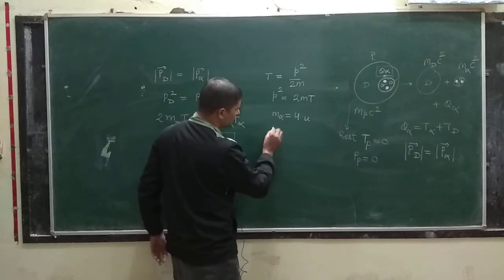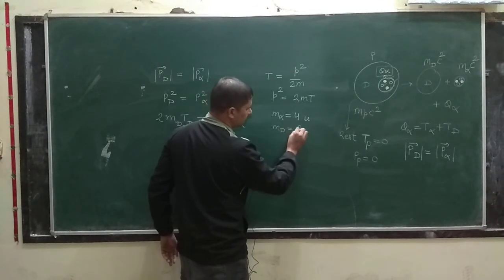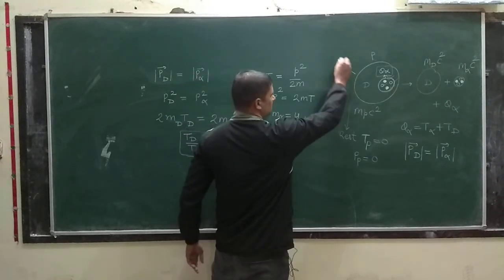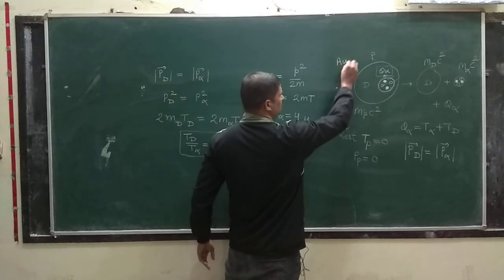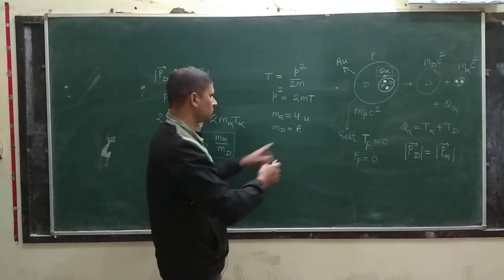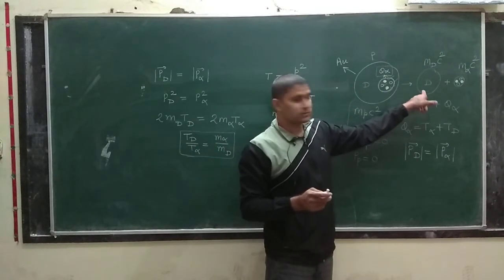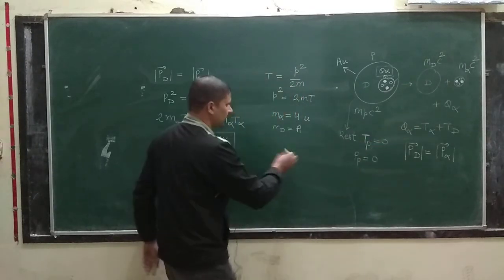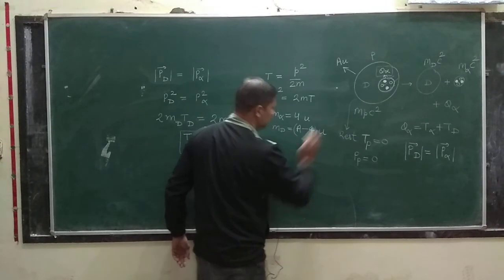And mass of the daughter nuclei, I will write in terms of mass number of parent nuclei, it is A. So the mass of the parent nucleus will be A times u, and 4 has come out of this A. So the mass of the daughter will be A minus 4 times atomic mass unit.